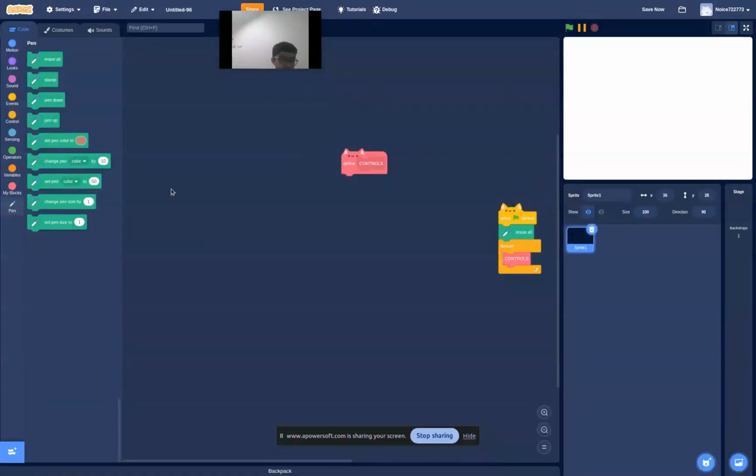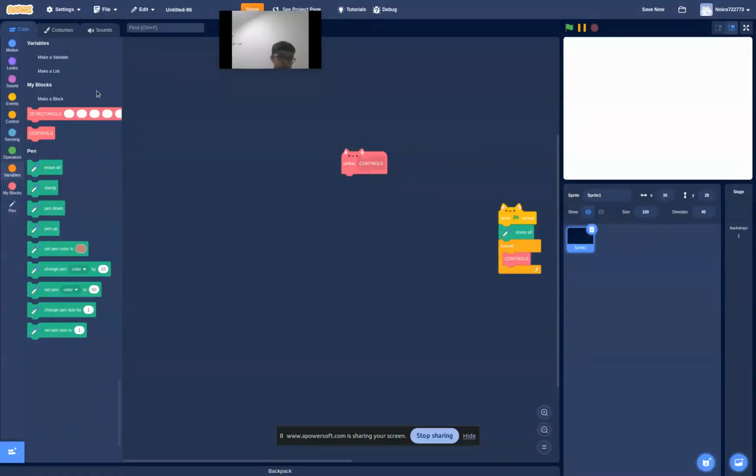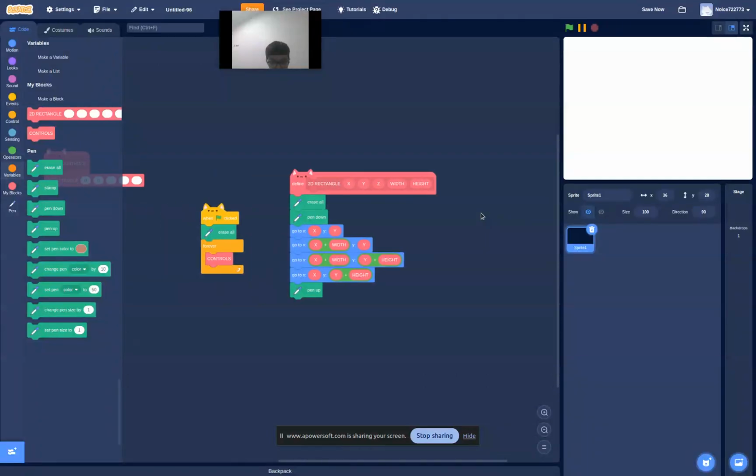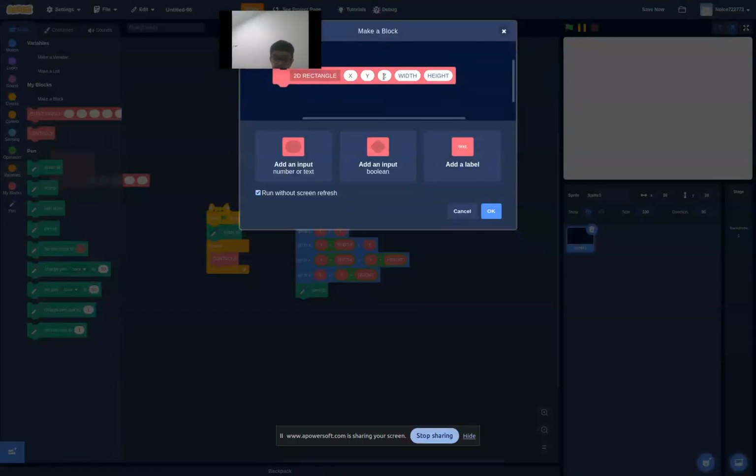Now instead of controls, delete that. Do this. 0, 0. Did I have scale? I still have a Z. What the heck?